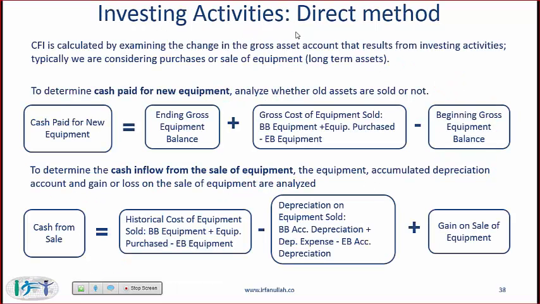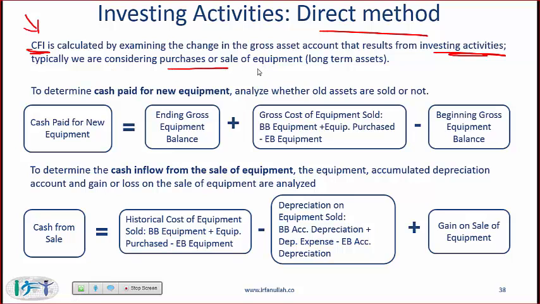Right. Investing activities, and as I mentioned before, we only have the direct method. This material is a little bit difficult. At the very least, I would say that you learn what I am presenting on this slide, but obviously to learn it well, you need to practice some questions. CFI, cash flow from investments, is calculated by examining the change in the gross asset account that results from investing activity. So buying and selling of equipment, for example.